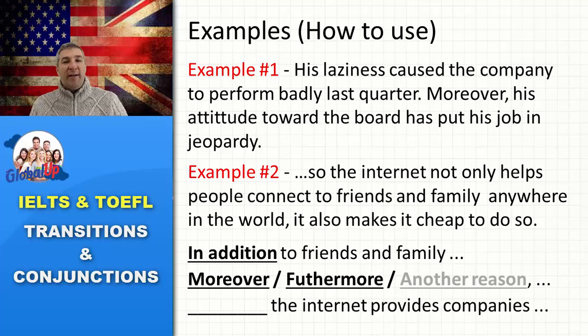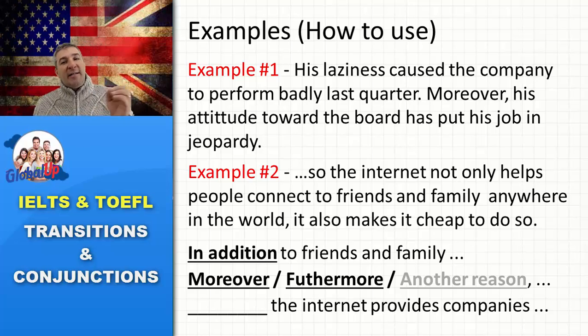In addition to friends and family, you can change the order, the sequence of the words, but you should always keep one idea in one paragraph, another idea in the other paragraph, and you can join them together. You can flow from one to the other using in addition, moreover, furthermore, another reason.